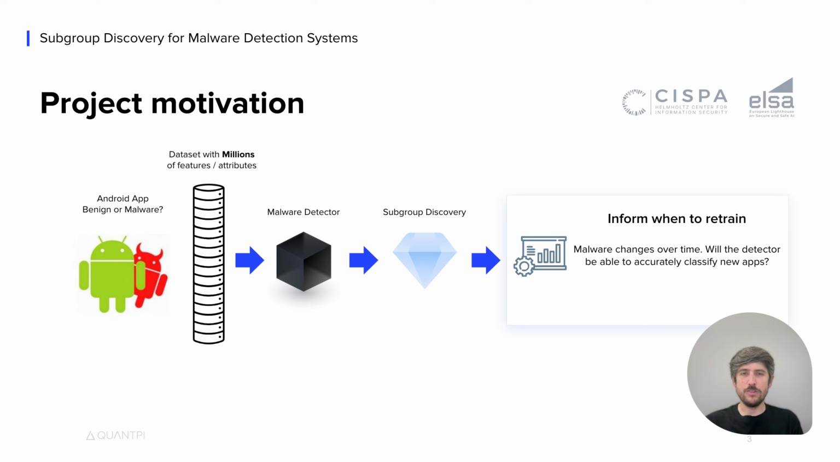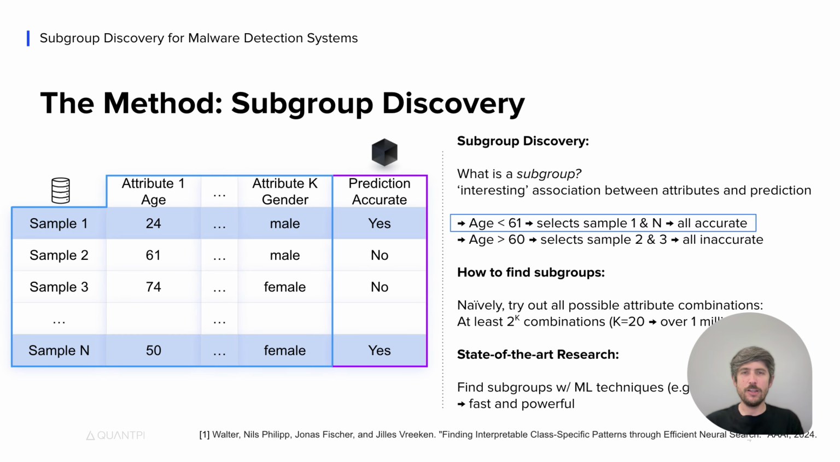In this project, we investigate subgroup discovery as a means to semi-automate this process. That is, we strive to quantify data drift and inform when the detector should be retrained to maintain a good detection performance. Let me explain to you the basics of subgroup discovery first.